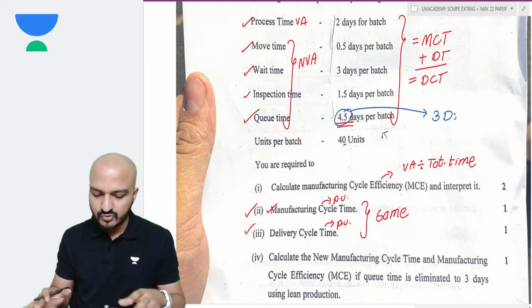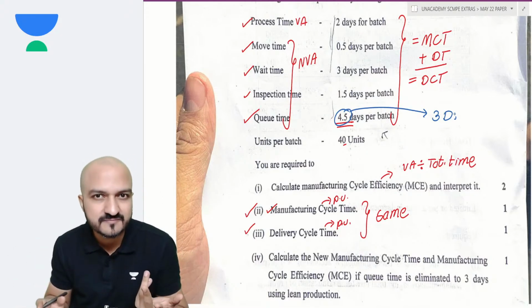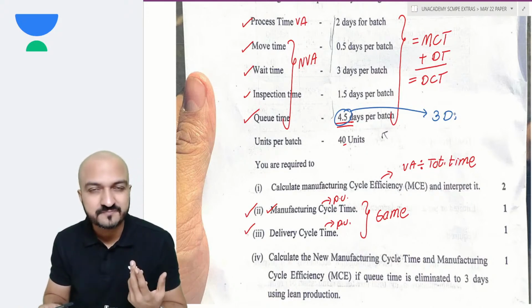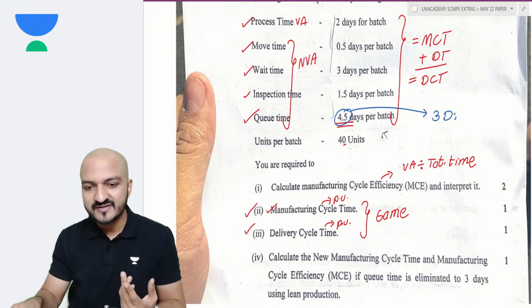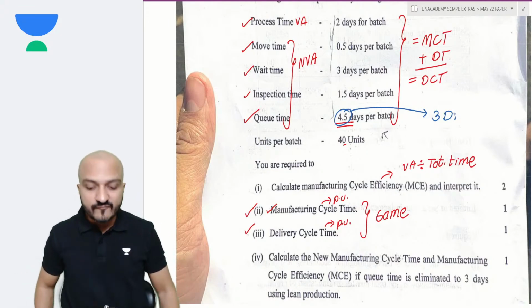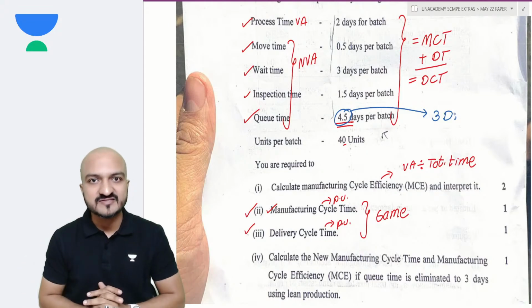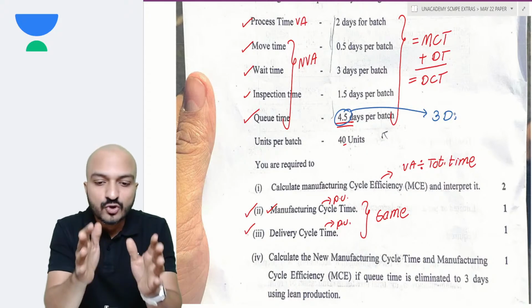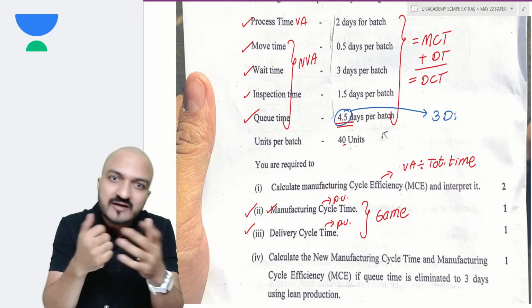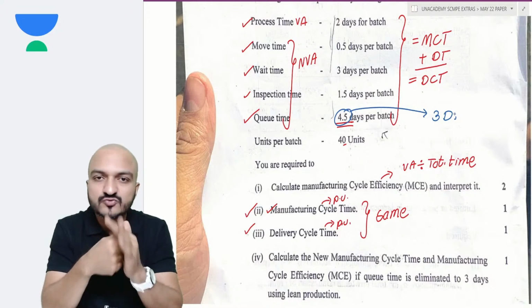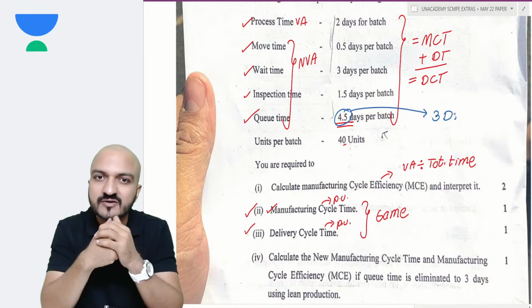Well, frankly, this is the most stupidest question that they can ask. It's such an easy question, it doesn't look like a CA final level question, right? That also happens in the exam. Many times what so happens in the exam is that when you see a very easy question in the exam, in spite of the question being very easy, you will spend more time in that question. And I'm pretty sure that for many of you, that's what might have happened in this question.